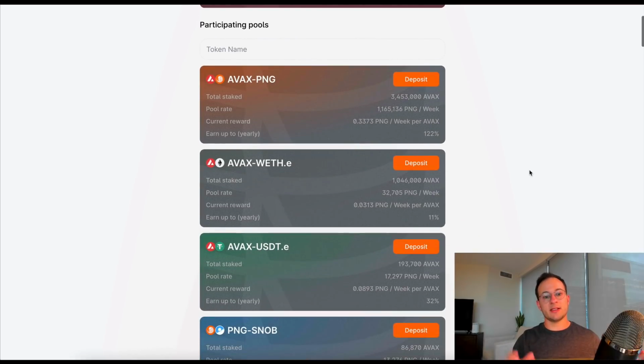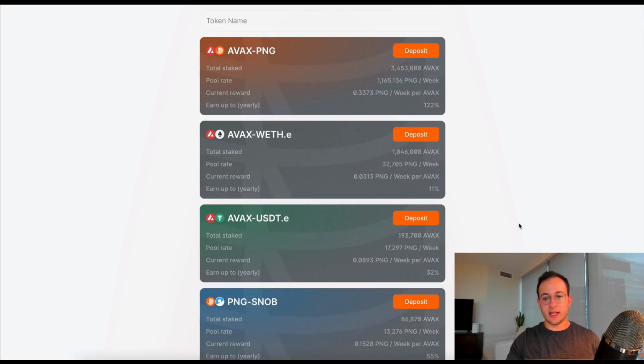I've noticed Pangolin doesn't have any stablecoin pools. They're probably not trying to take over the stablecoin market, but you can see they have a ton of incentives, like for instance the AVAX USDT pair. That's probably a very popular one, and that's earning about 32%. Above that actually is the AVAX Pangolin token pair, which is earning 122%.